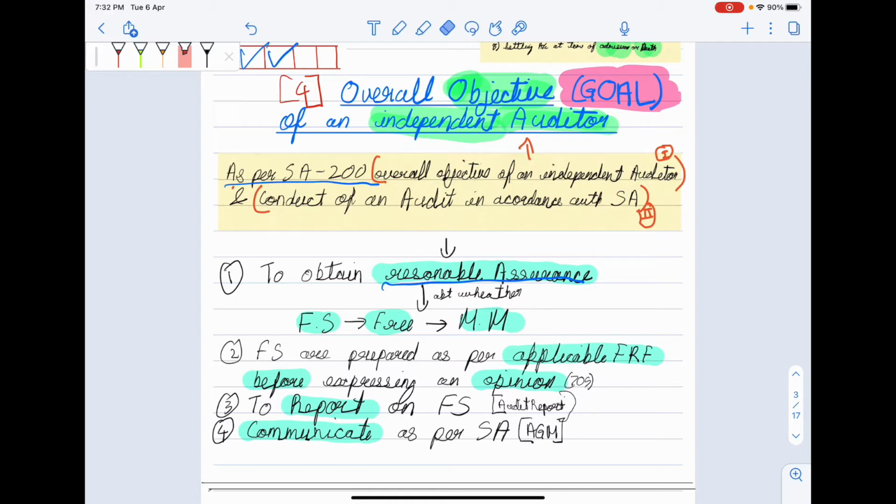According to SA 200, the overall objective of independent auditor is to obtain reasonable assurance about whether financial statements are free from material misstatement or not. Then check whether financial statements are prepared as per applicable FRF before expressing an opinion, to report on financial statements and communicate as per SA. So this is the objective of audit.